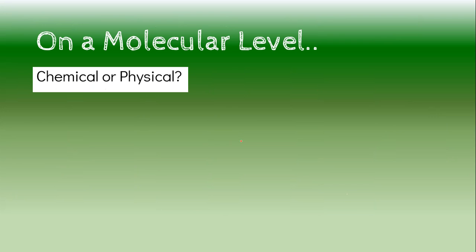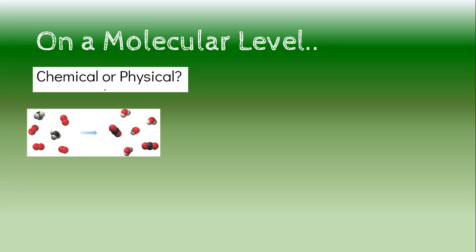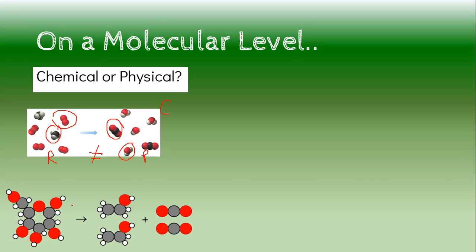Beautiful. All right, my friends, on a molecular level, what does this look like? Is it chemical or physical? So here we go. I'm going to look here. I got these two guys paired up. I got these guys paired up. This is my reactant. Over on my product side, I noticed that I have different things being arranged. This tells me it's chemical because my reactants do not equal my products. Down here, I start with this nice, beautiful, whatever this is here. Oh, look at that. My reactant and my product. These are two different things. So this tells me my reactants do not equal my products.